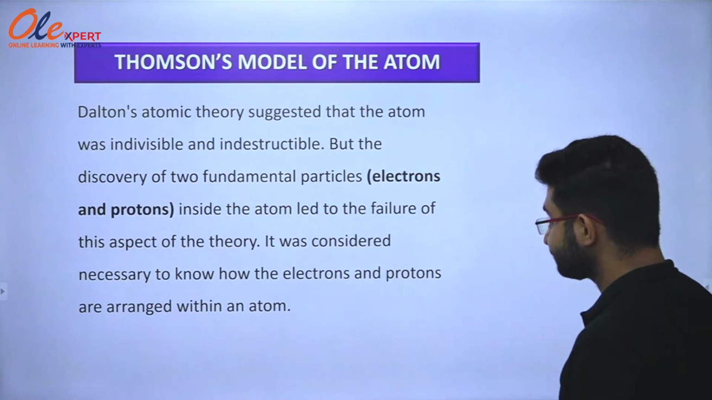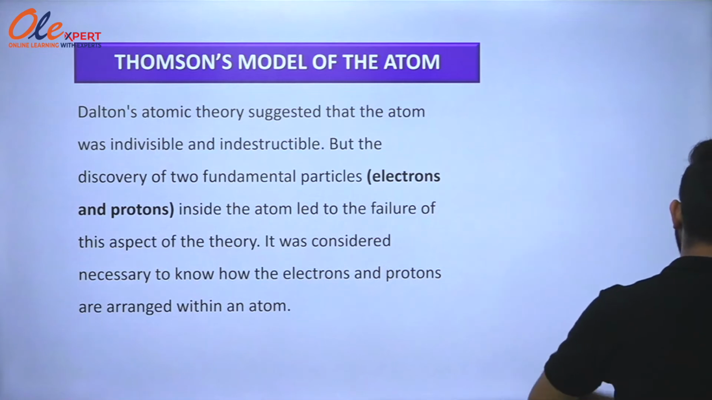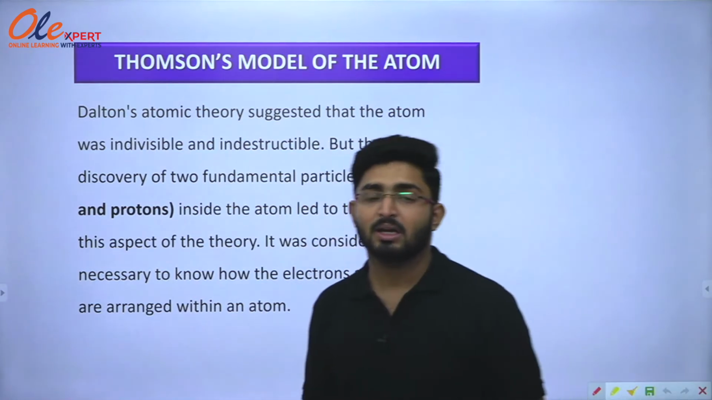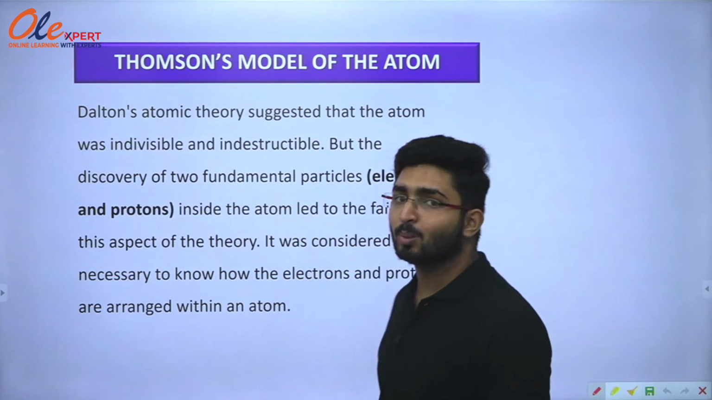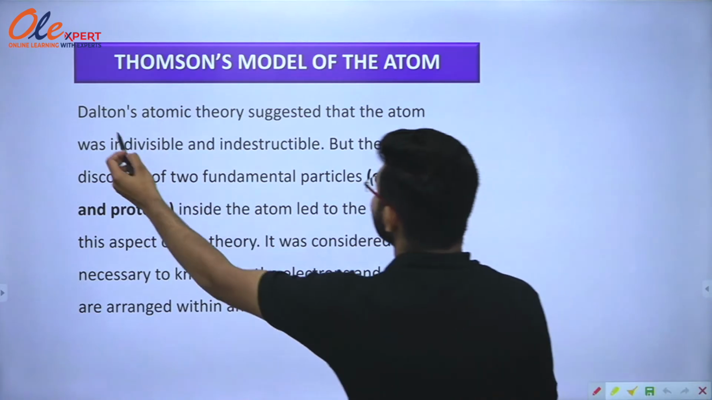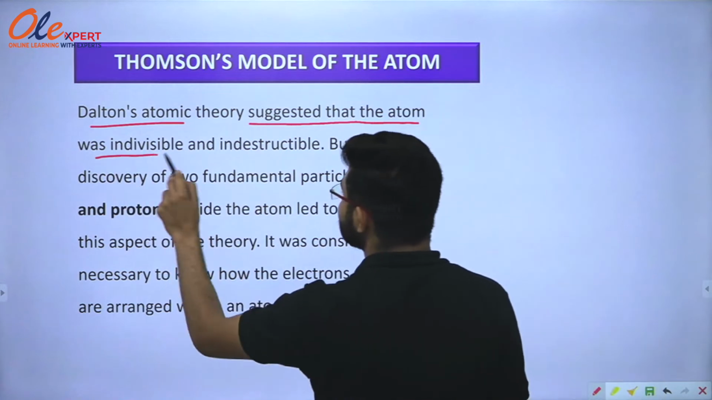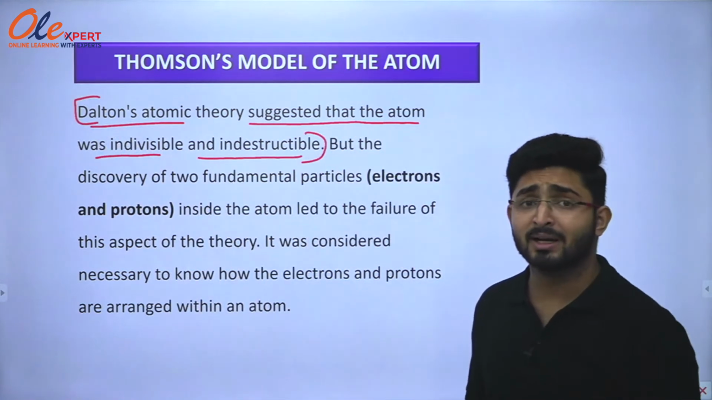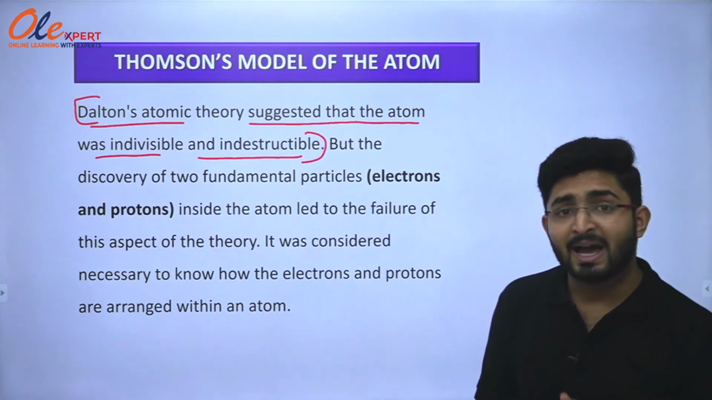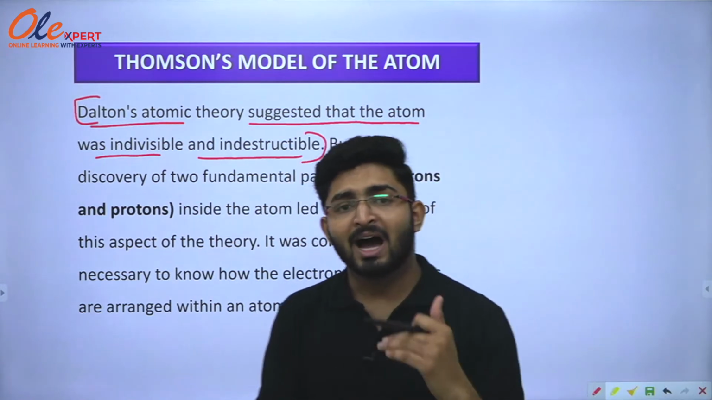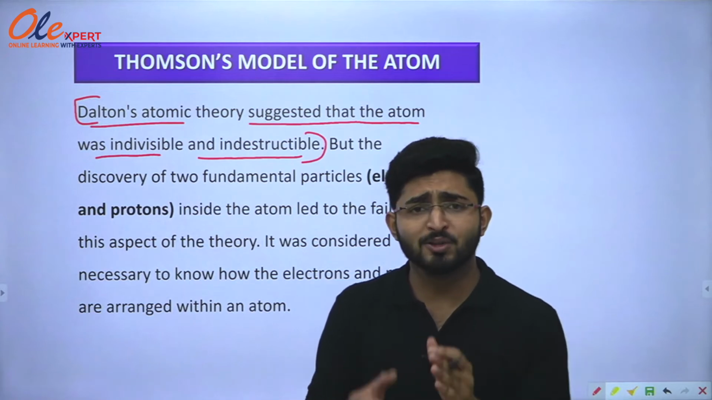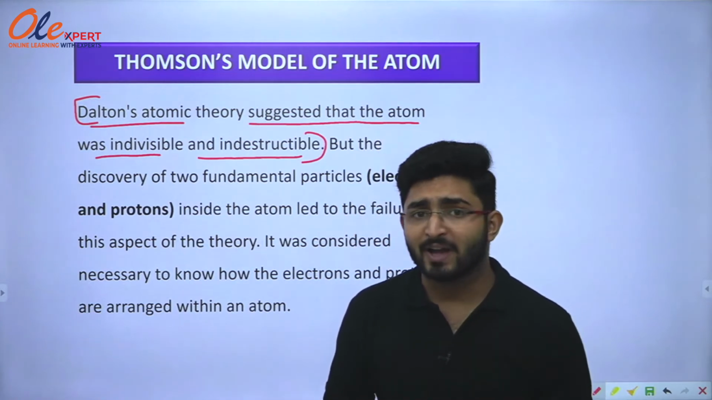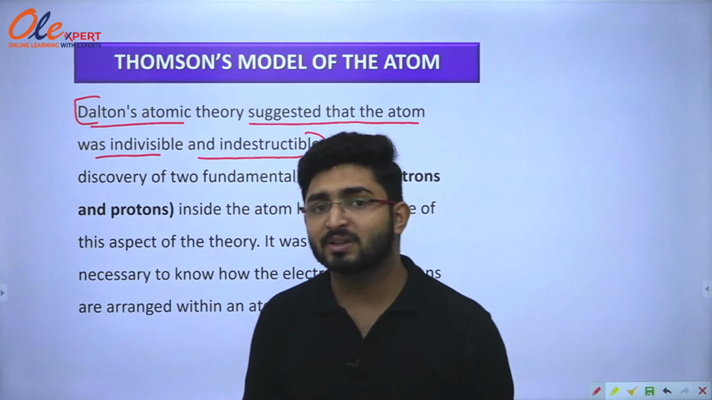Moving ahead, now comes Thomson's model of the atom. There was a scientist, J.J. Thomson, whom we have studied. He came and gave his model of the atom. Dalton's atomic theory postulated that the atom is an indivisible as well as indestructible particle. But after the discovery of the electron and proton, it was necessary to show the arrangement of electron and proton in the structure of the atom, and that was done by Thomson with the help of his model.